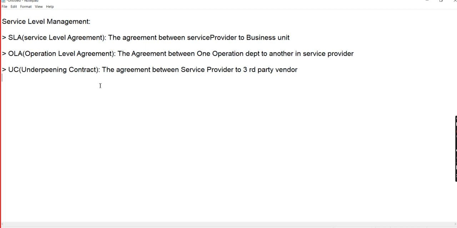The third-party vendors means, for example, Rolls Royce has purchased some equipment for their employees, like an assembly unit or electronic units, whatever it may be.